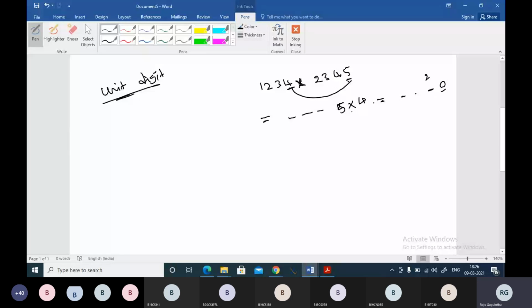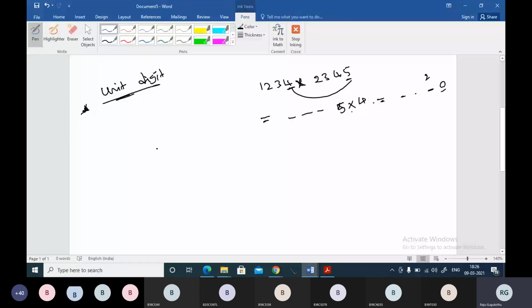Unit digit concept is very important because in simplifications we use the unit digit also. In one of the problems I didn't multiply completely, I just found the unit digit and guessed the answer. So unit digit finding is very important.